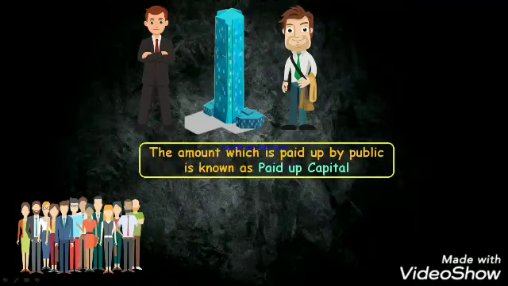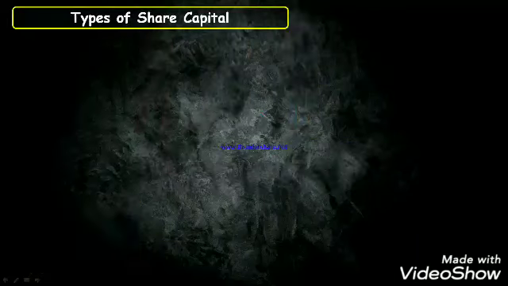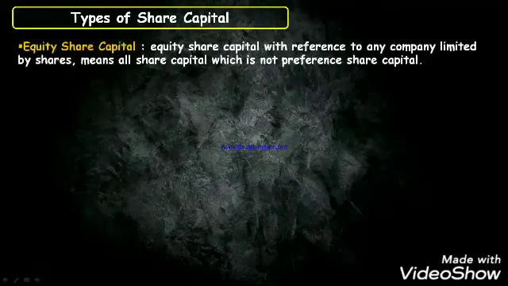Now the amount which is paid by the public is known as paid up capital. So whatever share amount is paid is known as paid up capital. The part of capital which is demanded by the company, means whatever payment the company demands, is known as called up capital. Now let's talk about types of share capital.